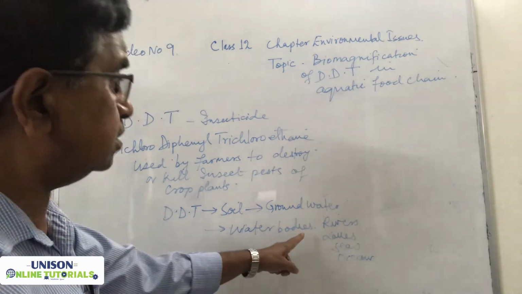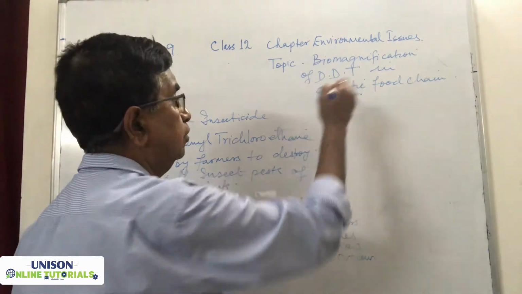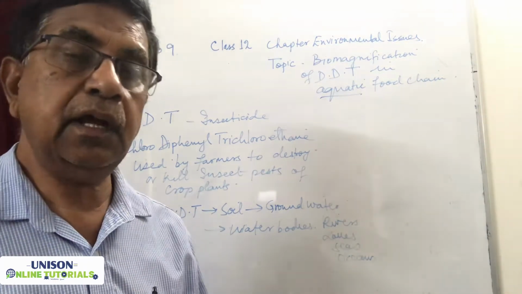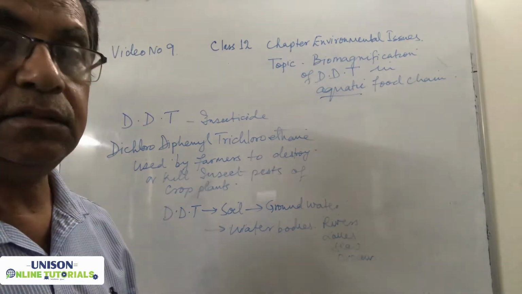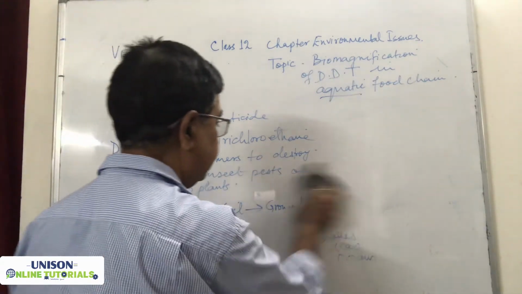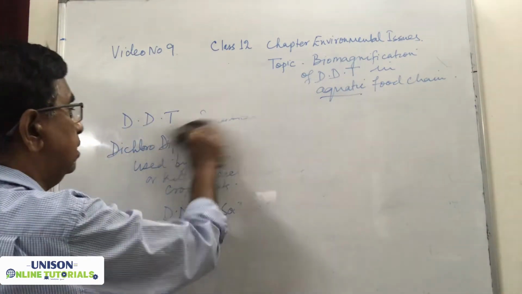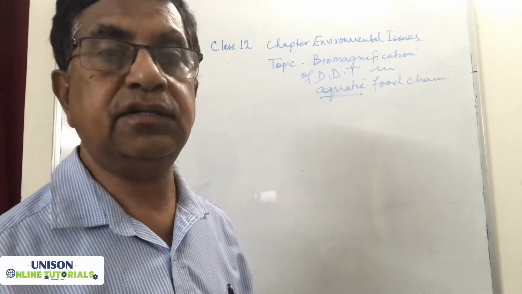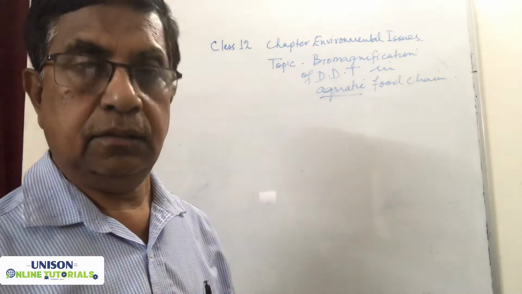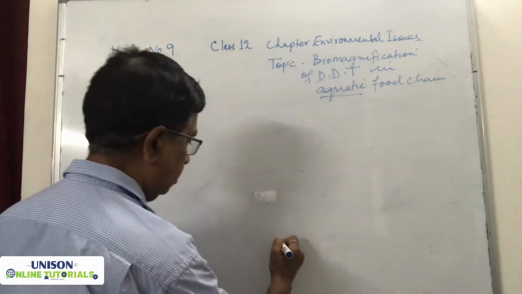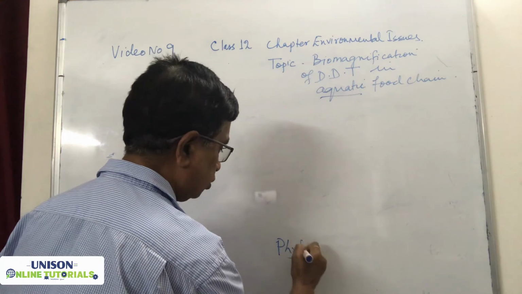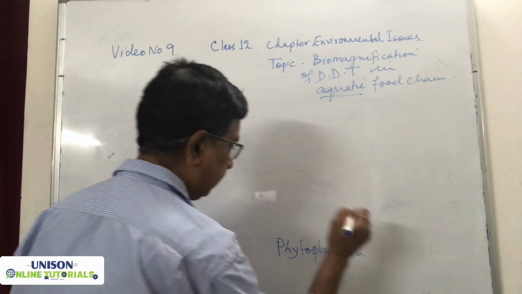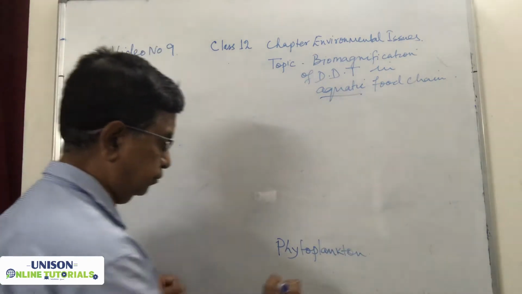Now when it reaches the aquatic environment, that is the water bodies, then in the aquatic environment there is a food chain. Now let us discuss the food chain in the aquatic environment. The food chain always starts with the plants, and the plants are microscopic plants known as phytoplanktons. They are in the water.